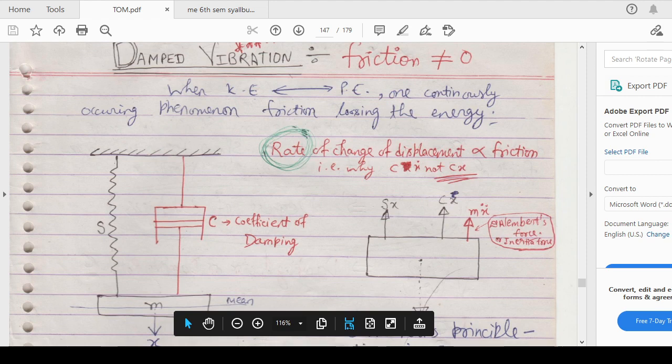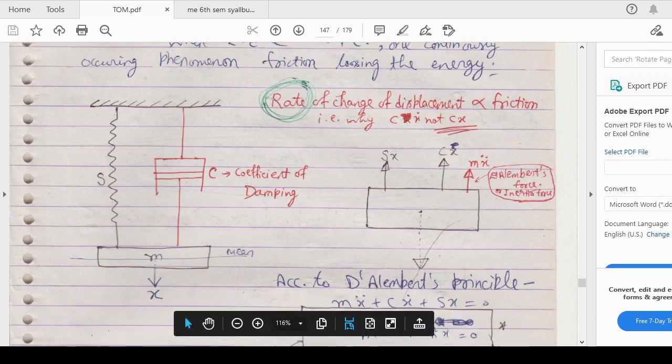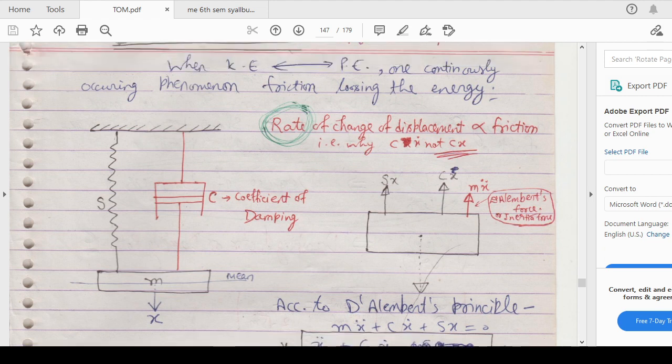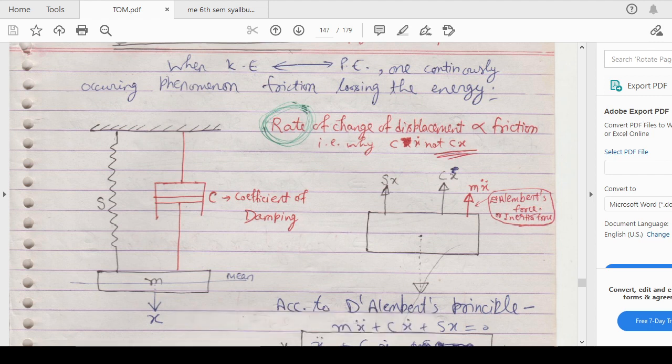The damper consists of a damping element which is evaluated with the help of damping force, and there will be a term of coefficient of damping, which is depicted by C. So according to the D'Alembert principle, previously, when the damper was not there, only two forces were present: spring force and the force due to the mass. But in this damped system, when kinetic energy is converted into potential energy, a continuously occurring phenomenon, friction, will drain out some energy. That is due to the damper.